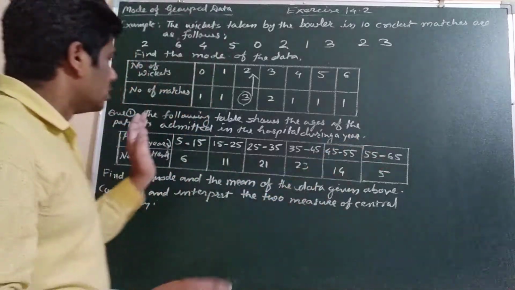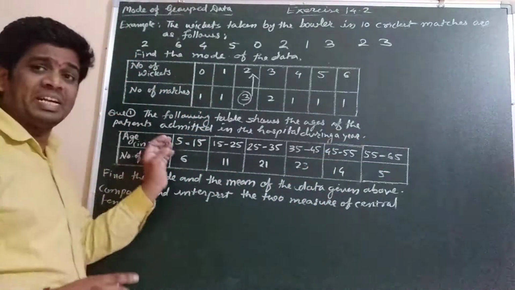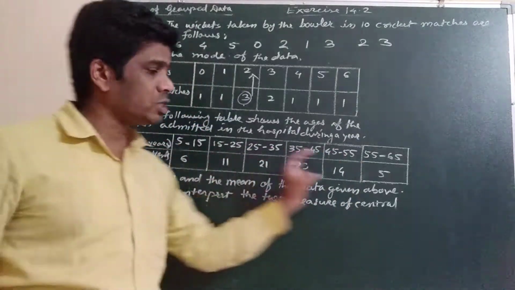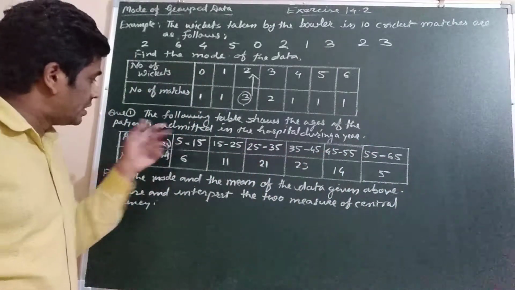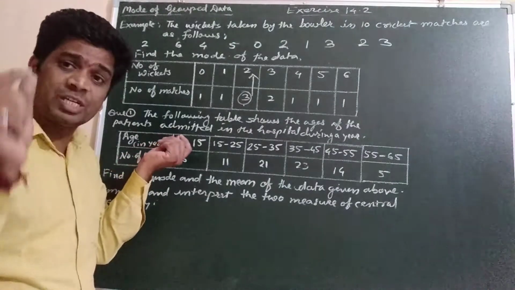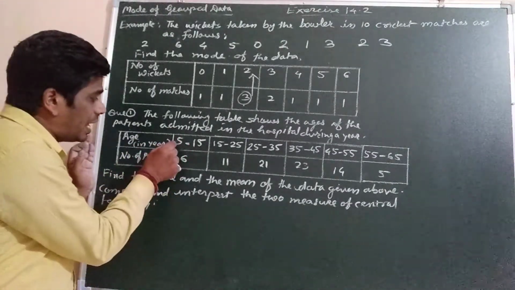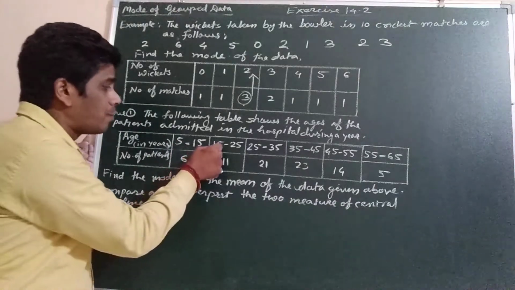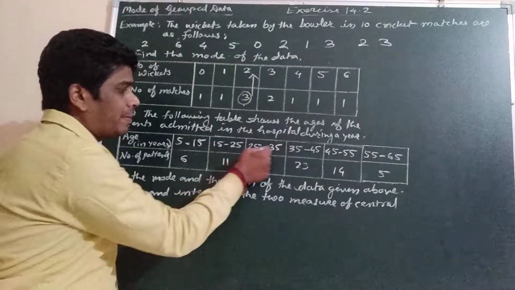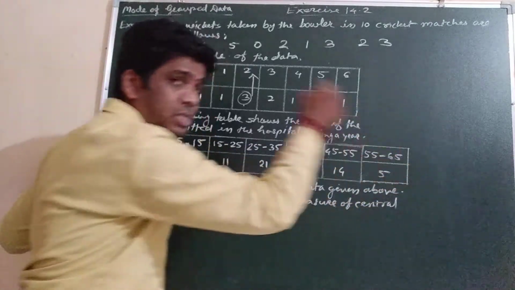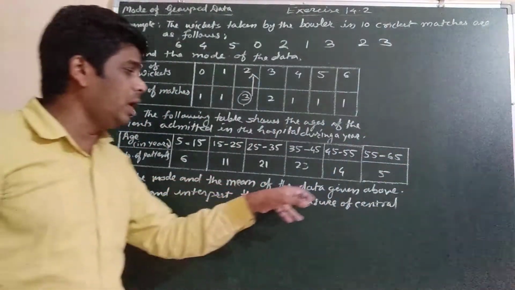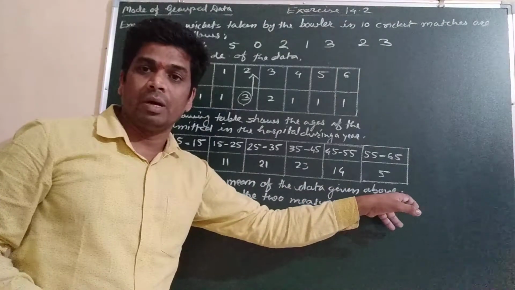In the age group of 5 to 15, 6 people were admitted in the hospital; 15 to 25, 11 people; 25 to 35, 21. In this way it is arranged. You have to find the mode and the mean of the given data.